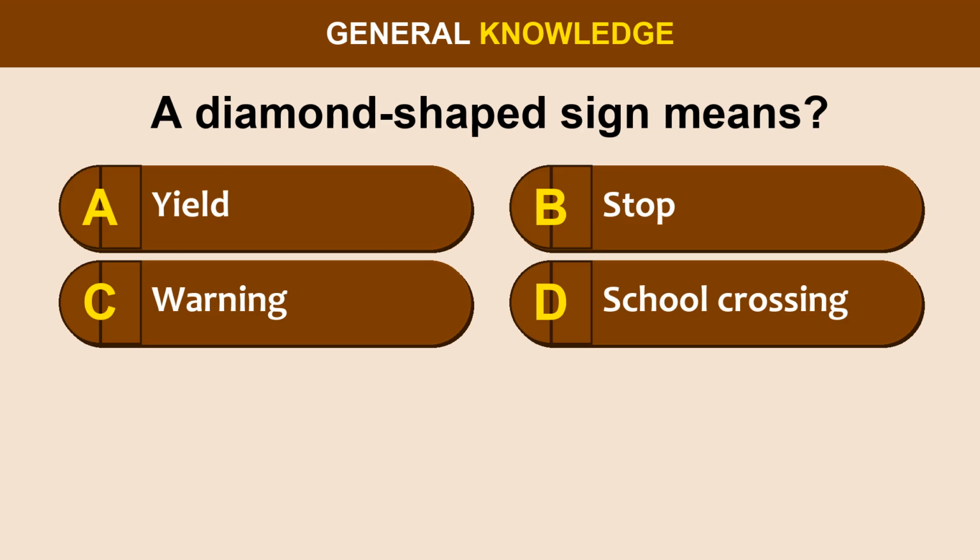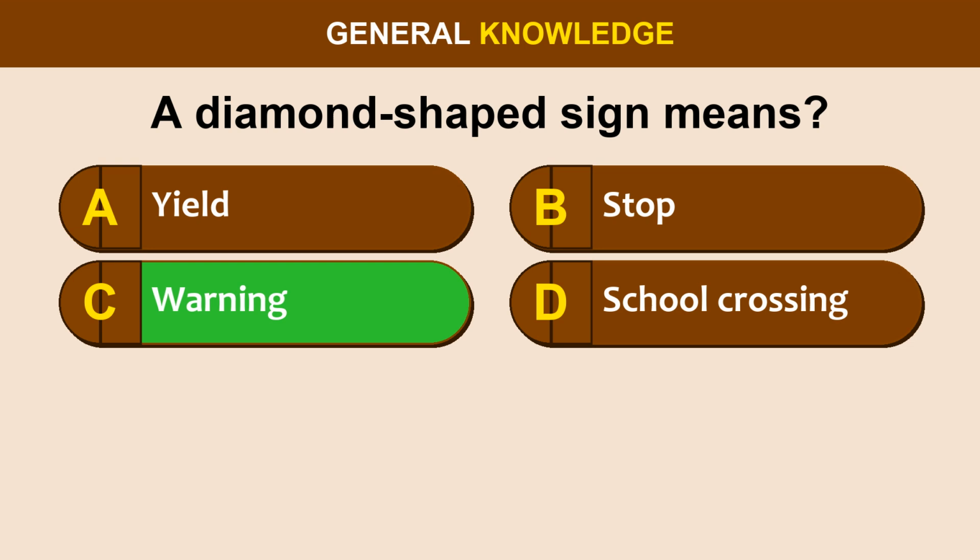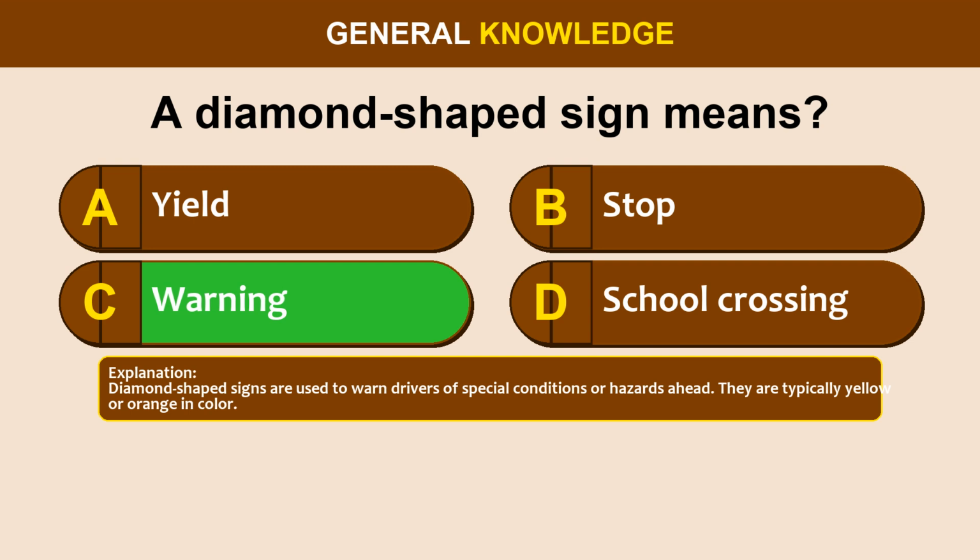Question 19. A diamond-shaped sign means option A, yield, option B, stop, option C, warning, option D, school crossing. The correct answer is option C, warning. Diamond-shaped signs are used to warn drivers of special conditions or hazards ahead. They are typically yellow or orange in color.